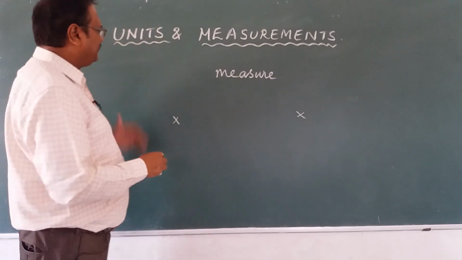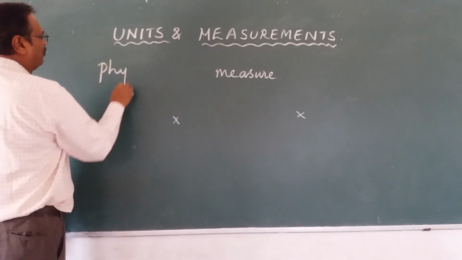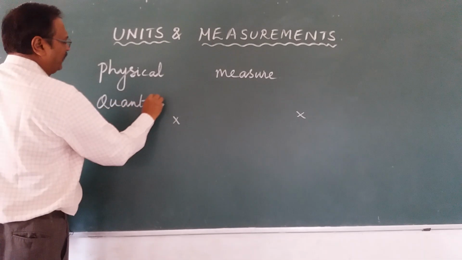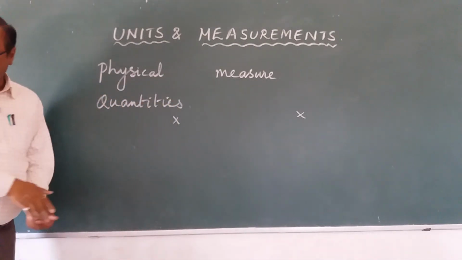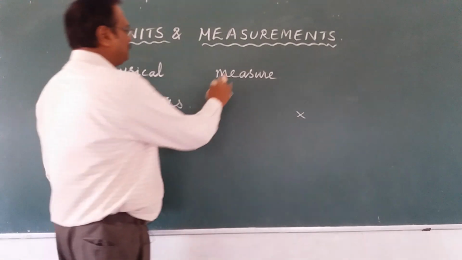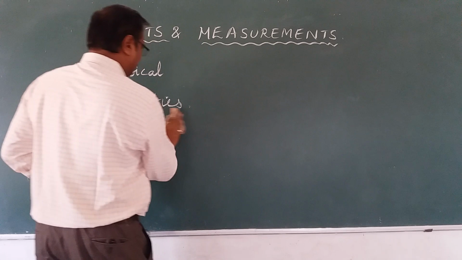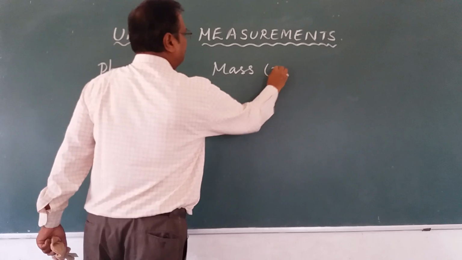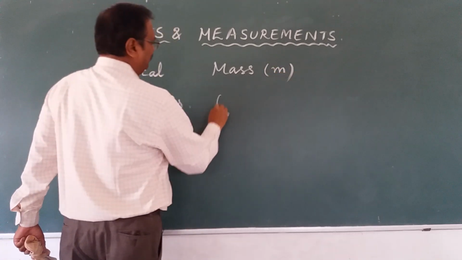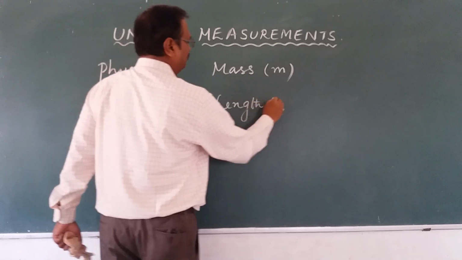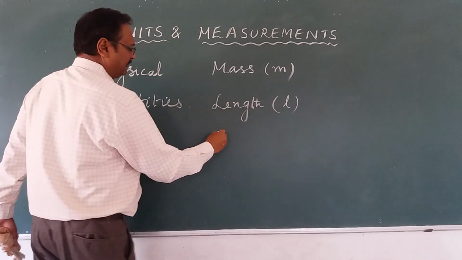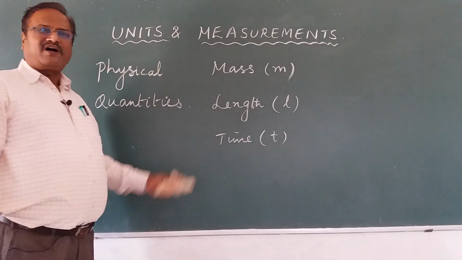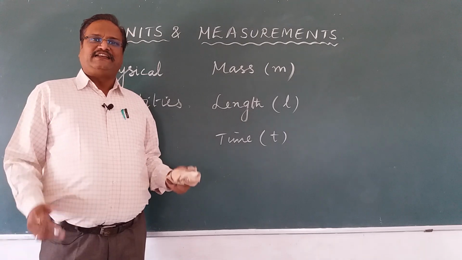Now, all the quantities that can be measured are called physical quantities. Physical quantities are measurable quantities. I can give a simple example, like I said just now, mass. Mass we need to measure, right? Length or distance we measure. Length, L, I will say. And then time, I have made the measurement, so time, T, we can say. So all these things need to be measured.